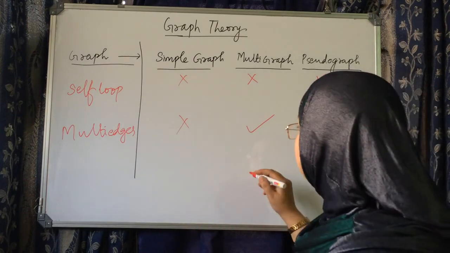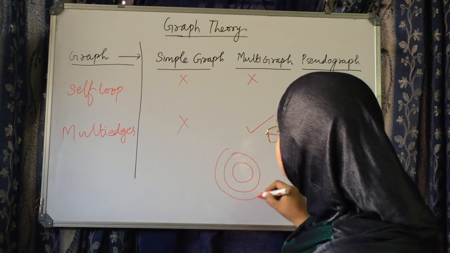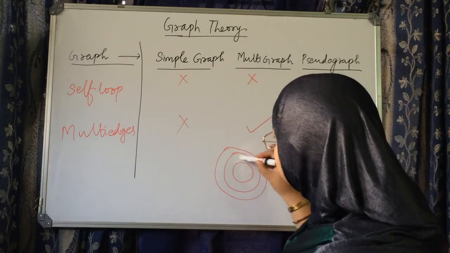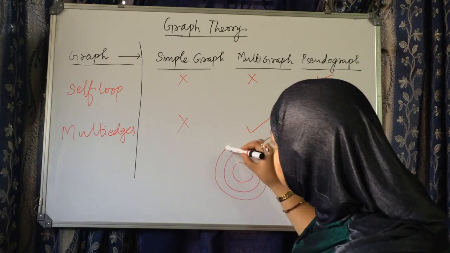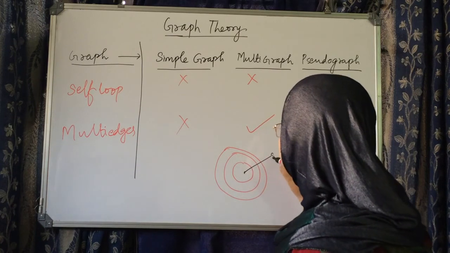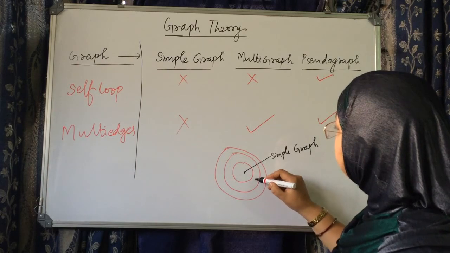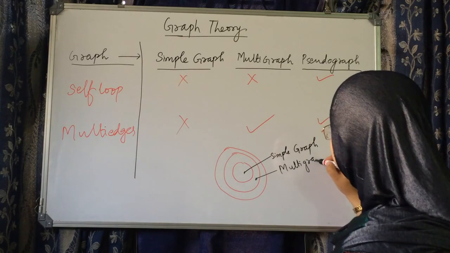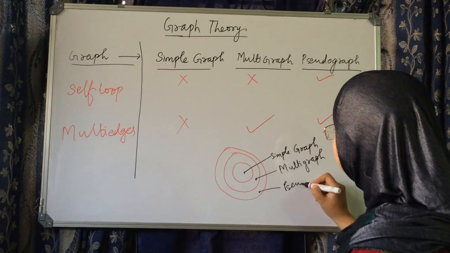So by diagram, if we want to see, this circle is inside this circle, and this circle is inside the bigger circle, and this one is simple graph, and this one is multigraph, and the outer one is pseudograph.